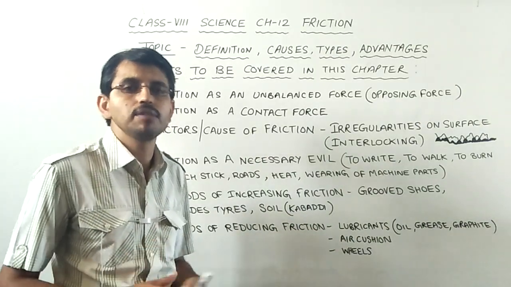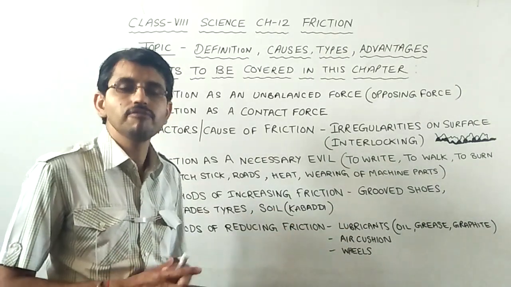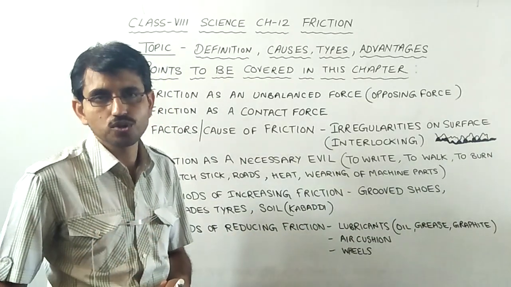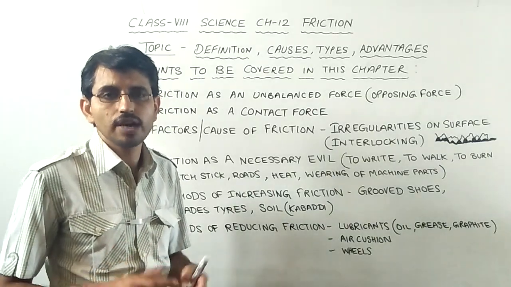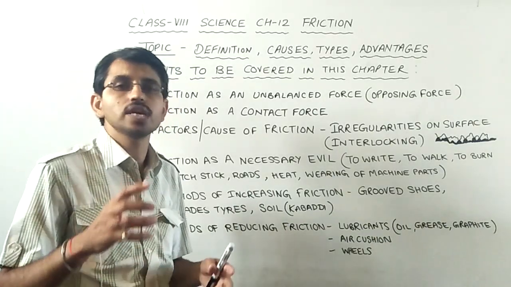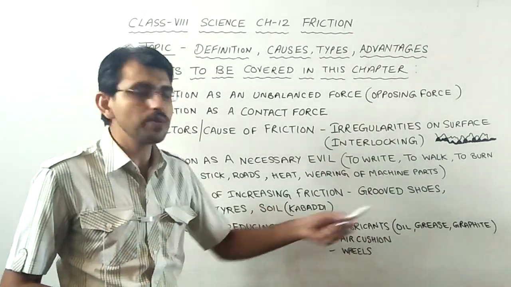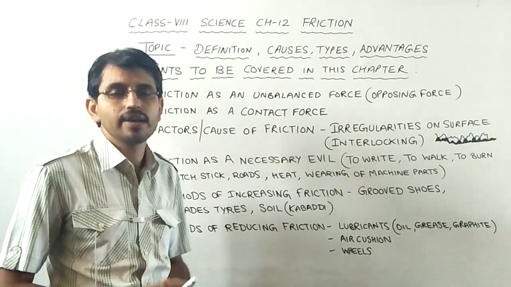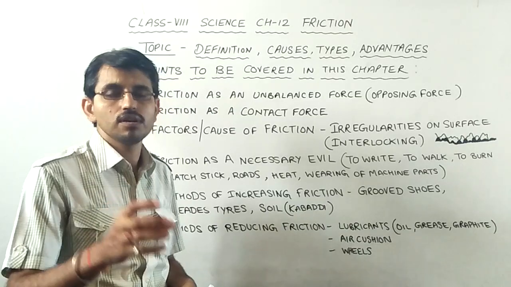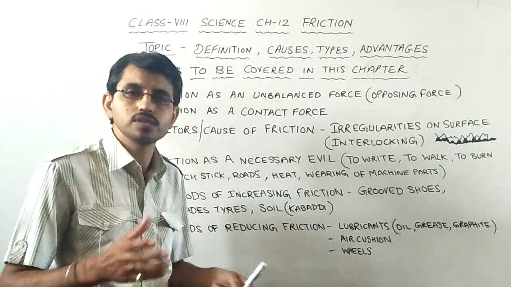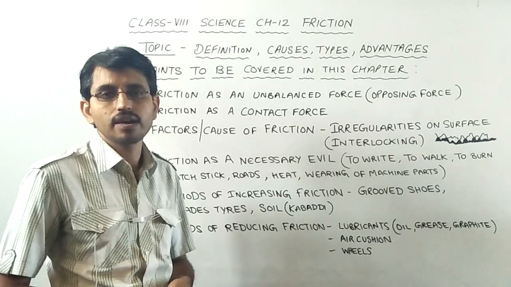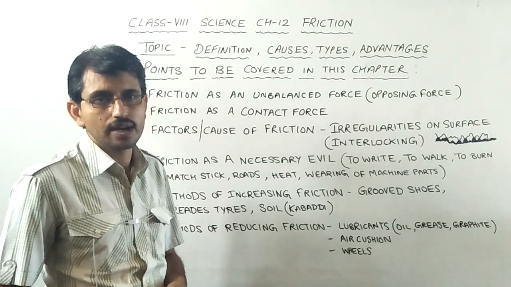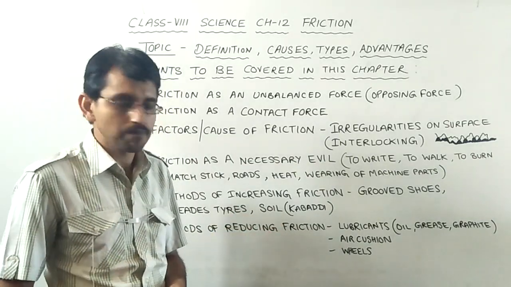Oiling and greasing is done in machine parts, in automobiles, and graphite is used in motors and generators to reduce friction. So we have motors and generators in which graphite is used as a solid lubricant. These are liquid lubricants, oil and grease, and solid lubricant, graphite. While playing an indoor game like carom, we also sprinkle powder on the board. That powder also reduces the friction and makes the movement of the striker and carom coins easier on the board. So these are some common examples by which we can understand that friction can be reduced.